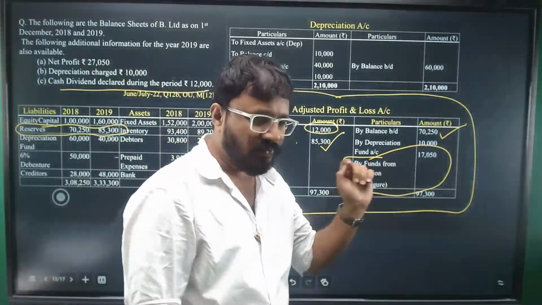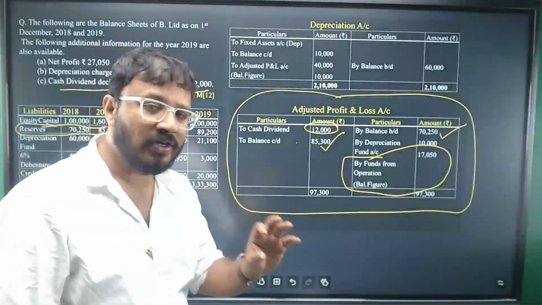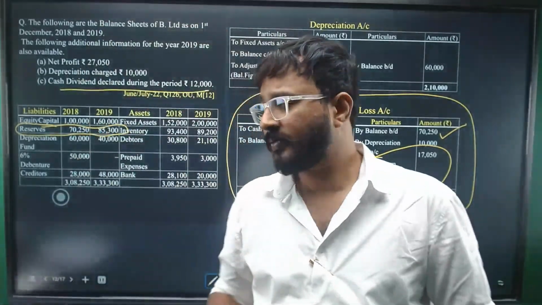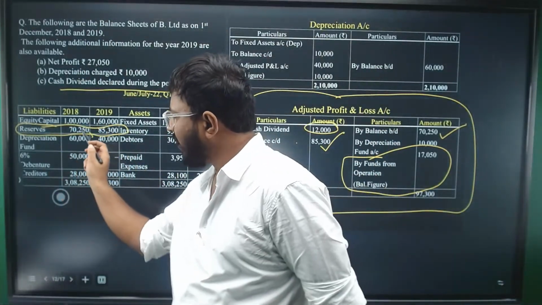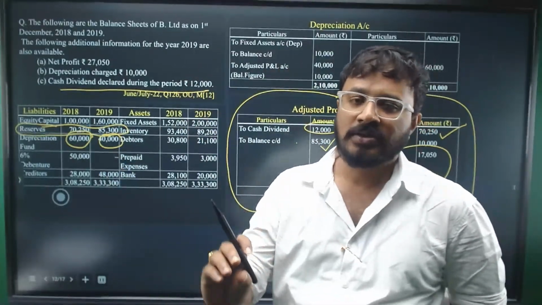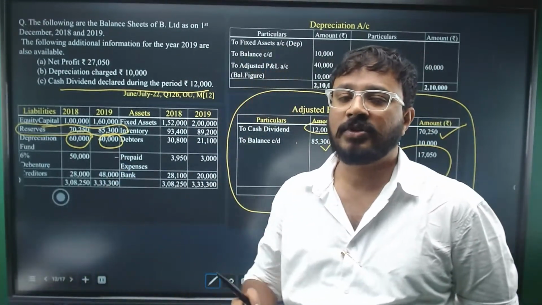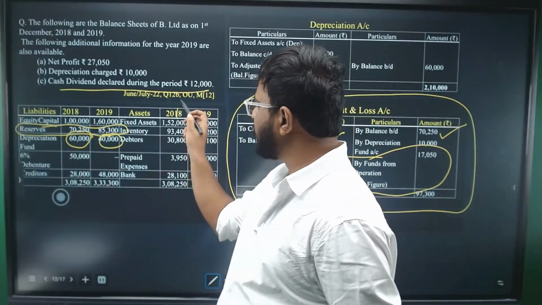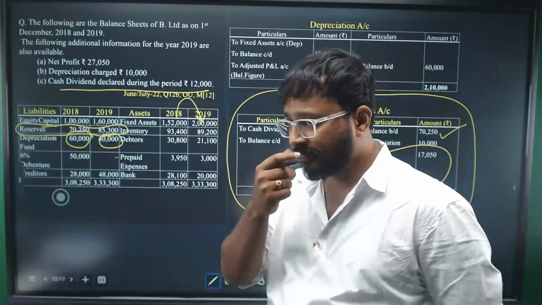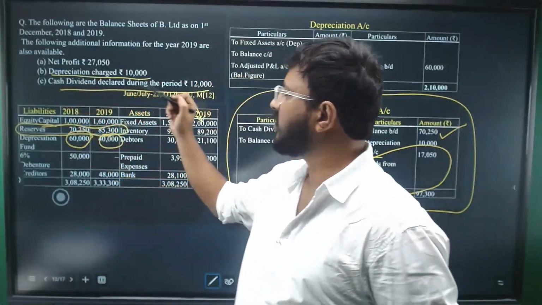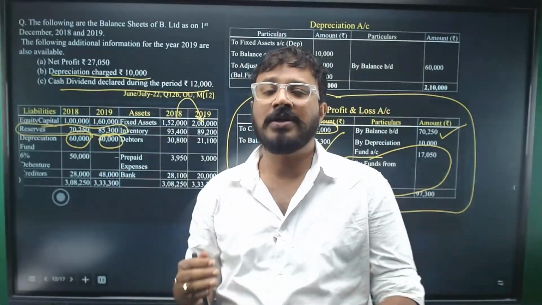And that, as I was mentioning in the question, depreciation fund is a new item here. Observe what is peculiar in that. Depreciation fund balance usually should increase, but it is decreasing. 60,000 has become 40,000. This is strange, right? And if you observe the fixed assets, the balance is increasing. But the question says depreciation charged is 10,000. So what is exactly happening?